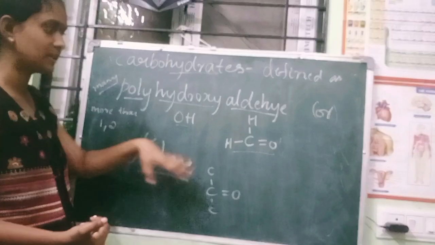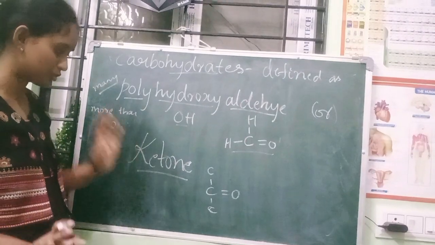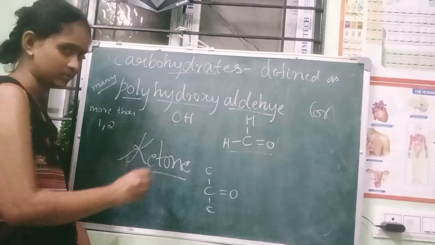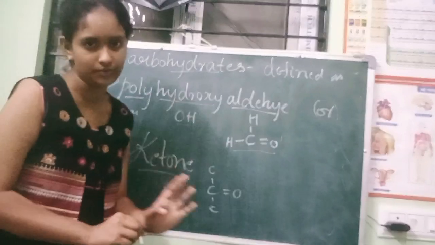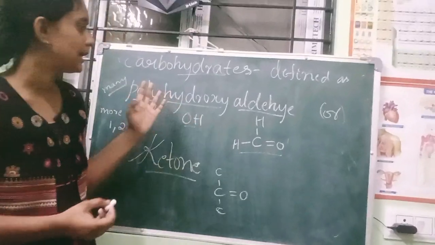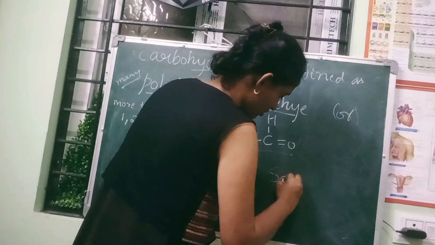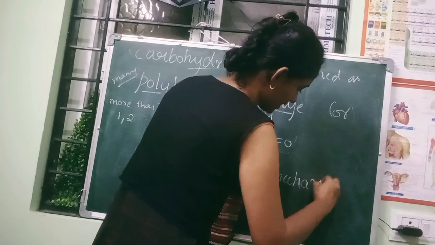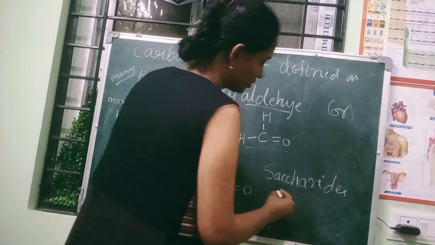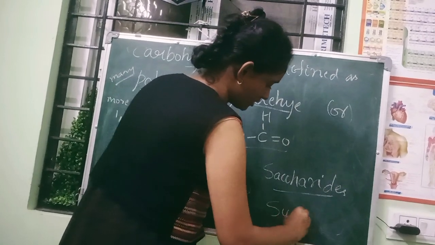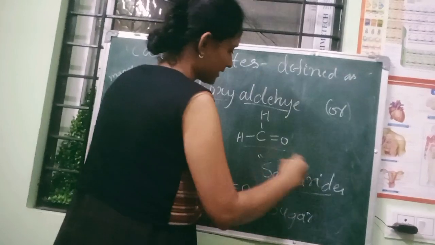Or sometimes it doesn't contain the aldehyde functional group, but you can see the ketone. So this is known as the definition of the carbohydrates. Carbohydrates are also known as saccharides. Saccharides means what? They are sugars. So we are going to call them saccharides.